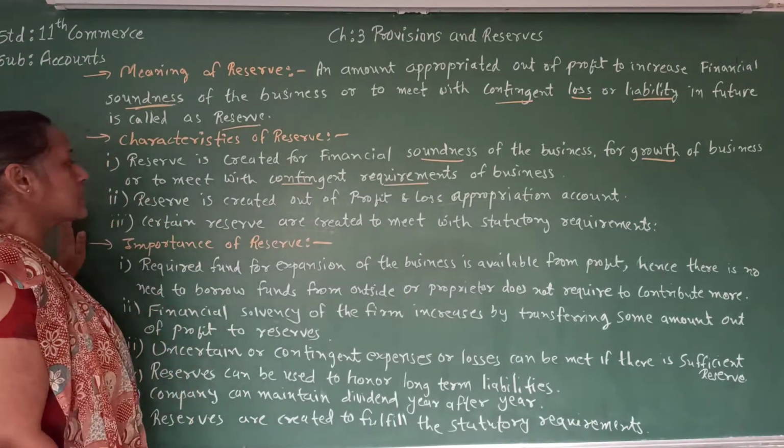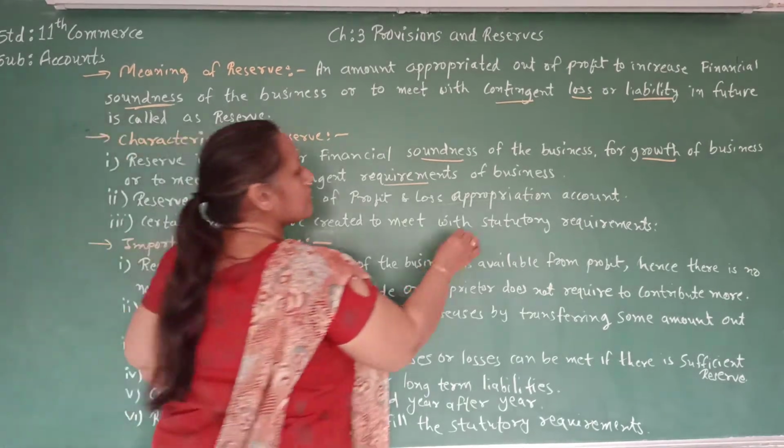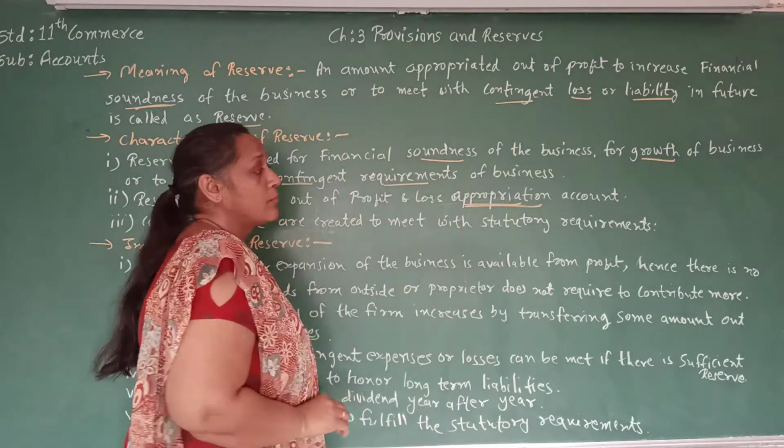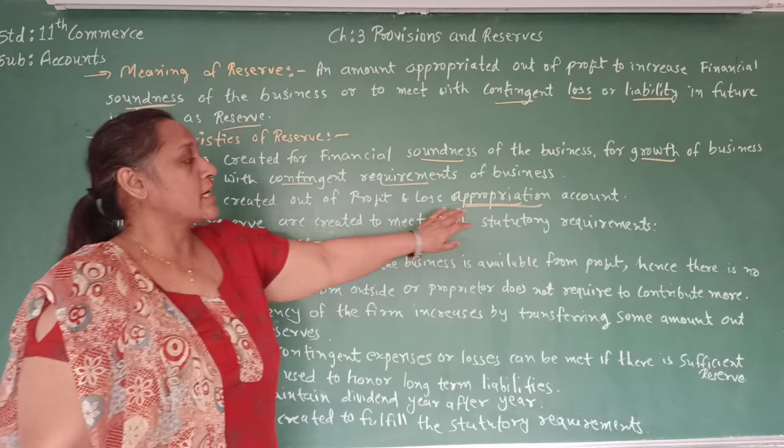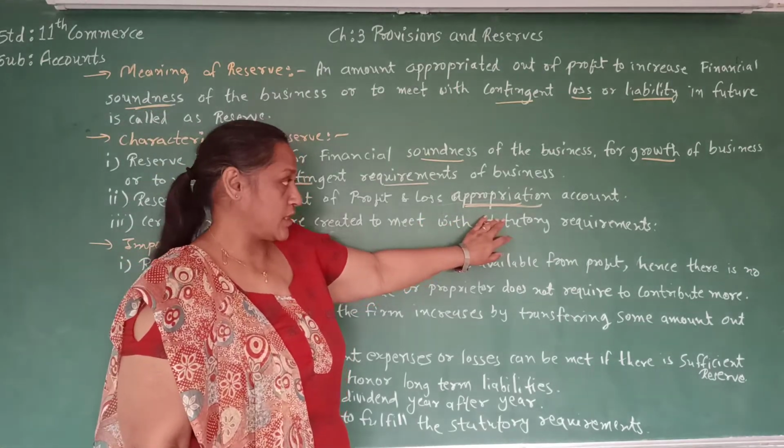Next, a reserve is created out of the profit and loss appropriation account. As we know, provision we are keeping aside from the profit and loss account, and reserve we are keeping aside from the profit and loss appropriation account.